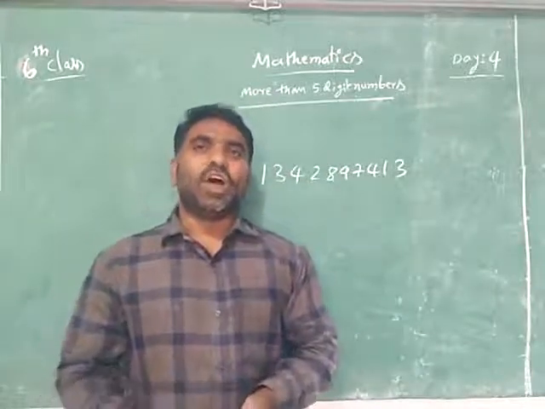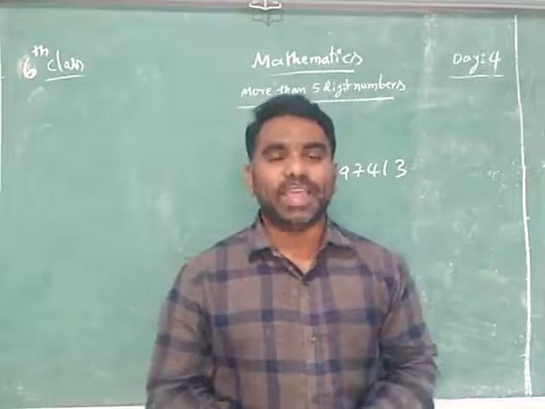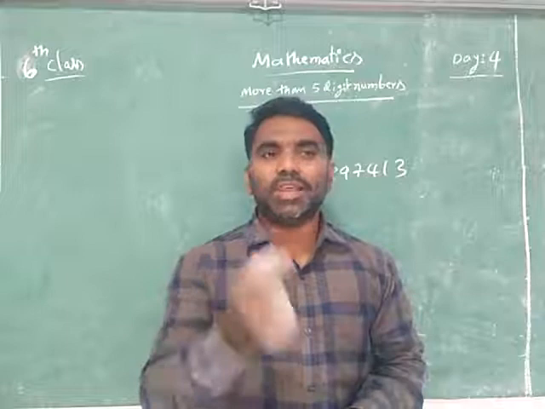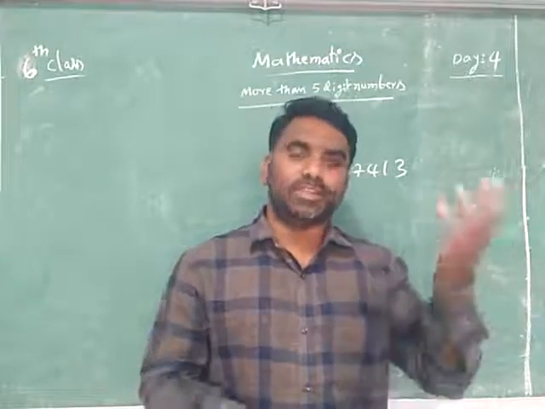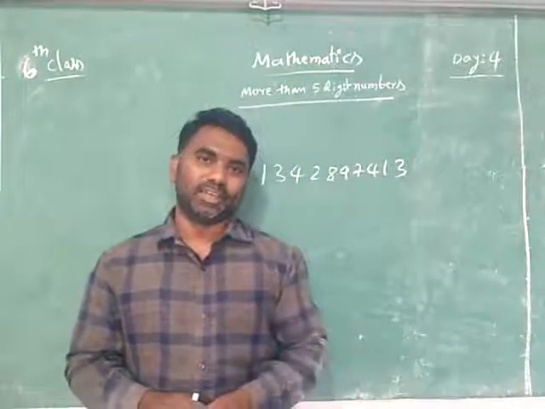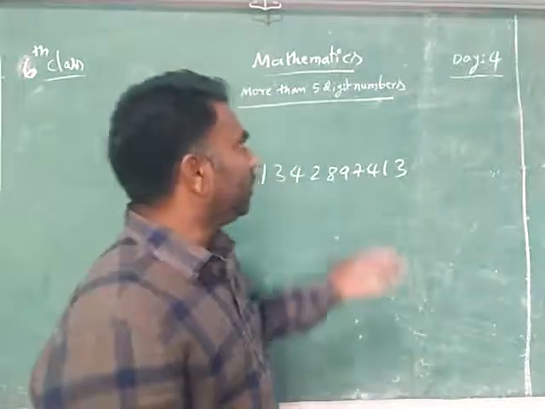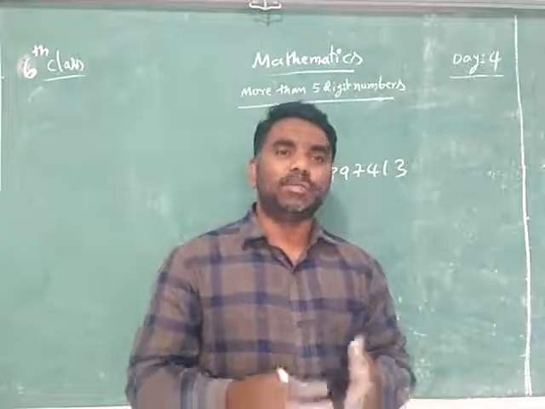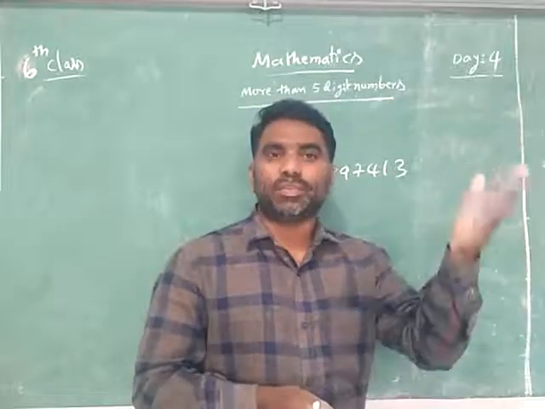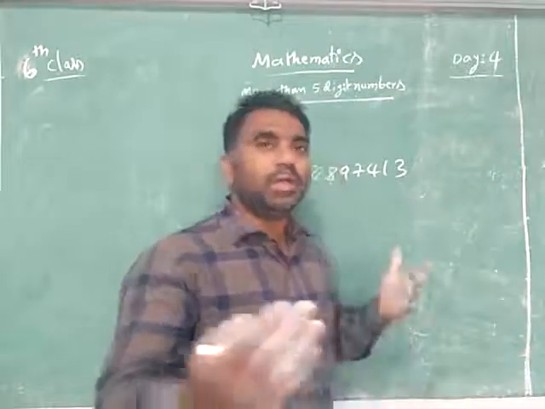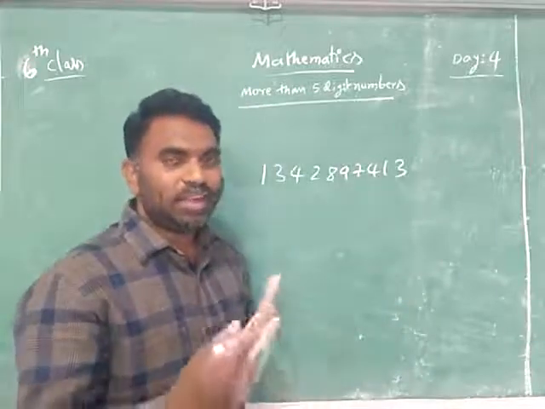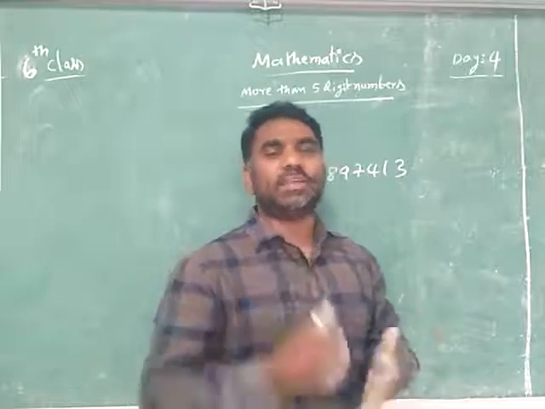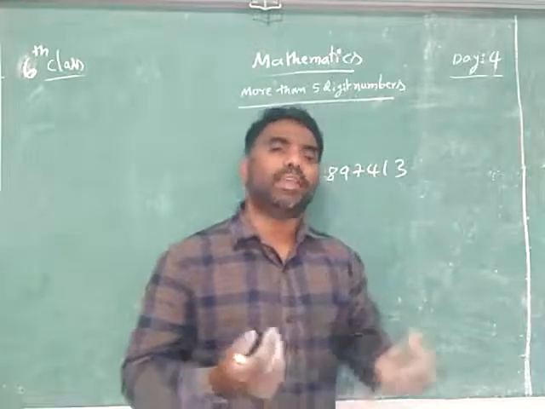Suppose how many leaves are there on a neem tree? Small leaves are there. If you count that, maybe it will be a 6 or 7 digit number. Means whatever we have learned up to now, 5 digit numbers are not enough, because in some situations we need big numbers: 9 digit numbers, 10 digit numbers, 12 digit numbers, 15 digit numbers, 20 digit numbers, like that we want.